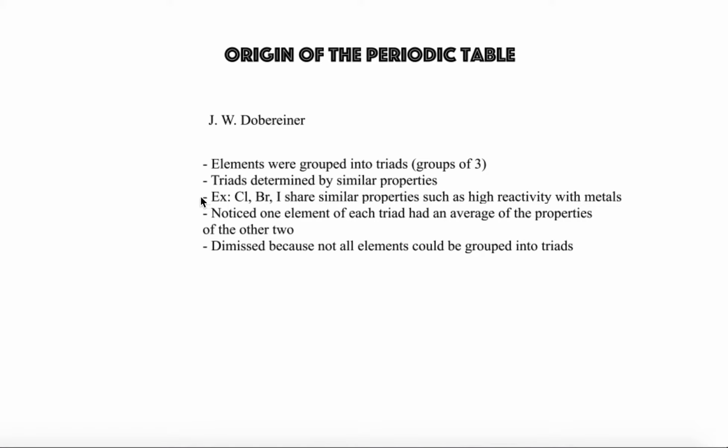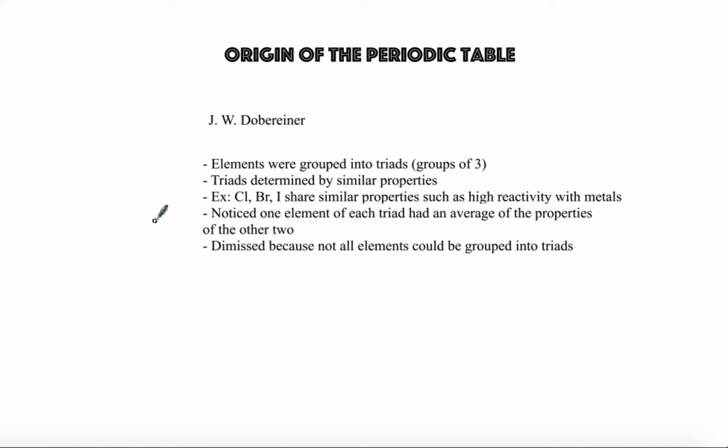Hey everyone. So we spent a lot of time talking about elements, and it's about time that we actually get to the periodic table where they're all organized. So we're going to take a quick history lesson here, and we're going to start off with the first attempt at a periodic table created by J.W. Dobereiner.